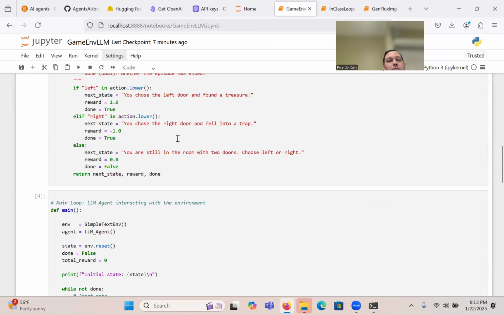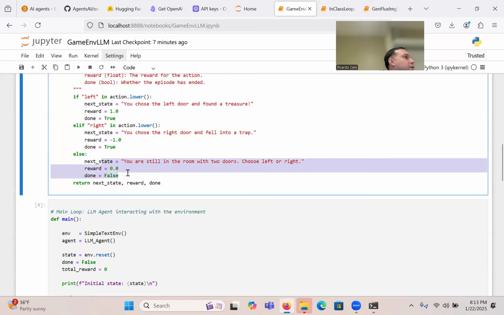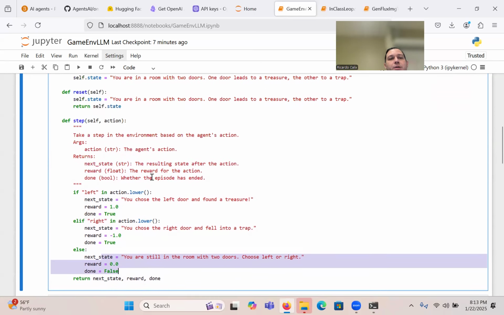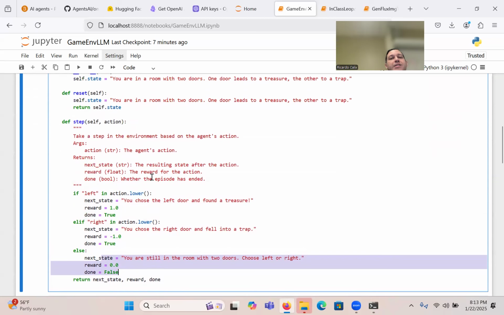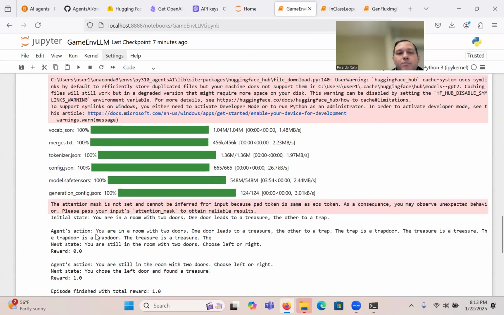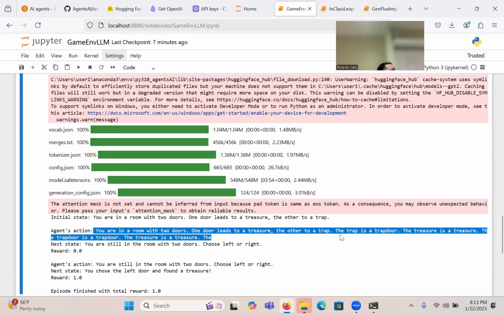Okay, you chose right. So it basically went to this one, right? You are still... What is the original state? You are in a room with two doors. Yeah, so there's no word left or right in the initial state. You see that? So when we produce that back out, it wasn't there. You are in a room with two doors. One door leads to a treasure, the other to a trap door. None of those contains the word left or right, which is what we're looking for.